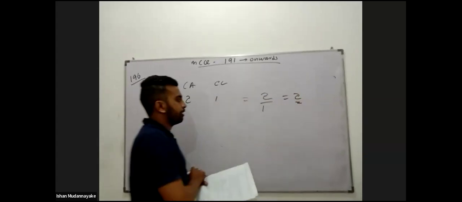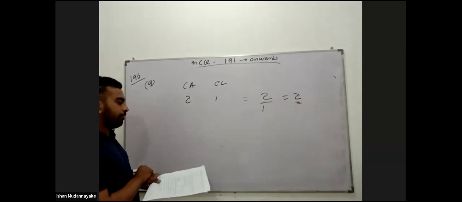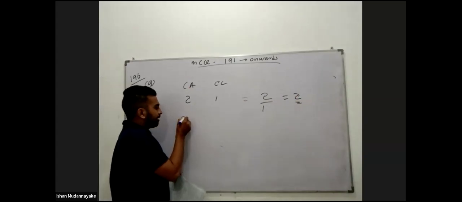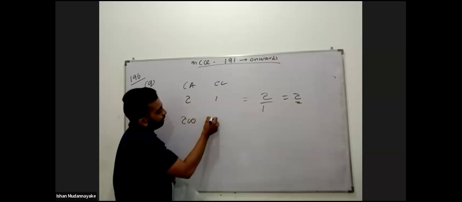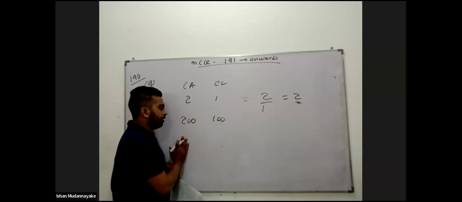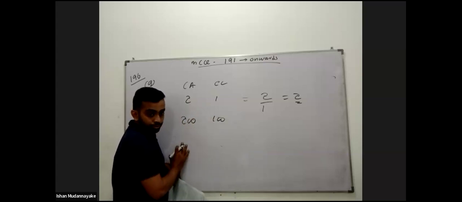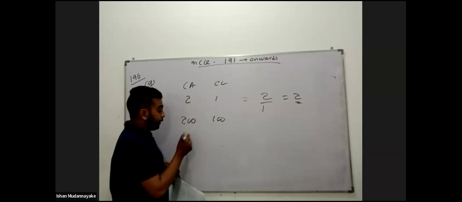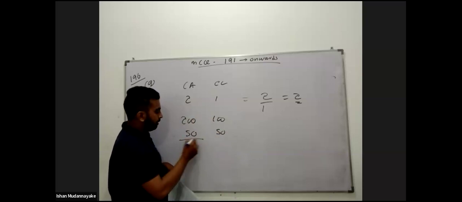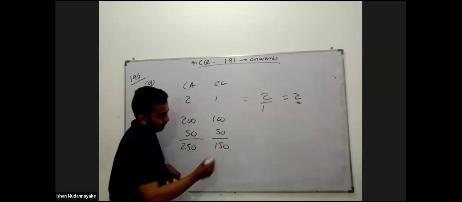Let's say current assets 200, current liability 100. Let's say they borrowed 50 of stock on credit basis. Stock will increase by 50 and current liability will increase by 50. Then current assets 250, current liability 150.